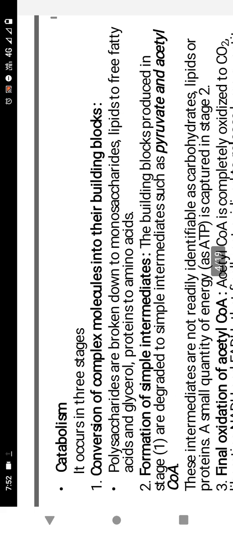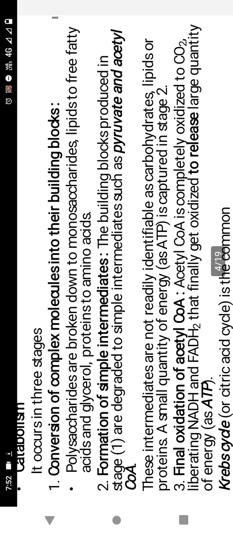Then we see the stages of catabolism. It occurs in three stages. First one, conversion of complex molecules into their building blocks. Under this, polysaccharides are broken down into monosaccharides, lipids into free fatty acids and glycerol, and proteins into amino acids. Next, formation of simple intermediates. The building blocks produced in the first stage are degraded to simple intermediates such as pyruvate and acetyl CoA. Carbohydrate metabolism gives pyruvate, then pyruvate is converted into acetyl CoA. These are considered intermediates.